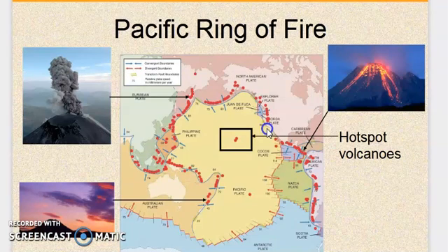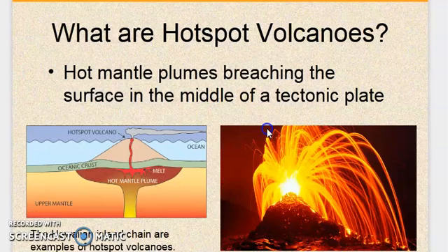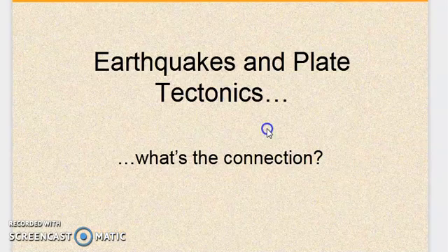Now in the Pacific Ring of Fire, somewhere you will find these red dots, and these are called the hotspots of the volcano. Hotspots of the volcano means in these particular areas the hot mantle is always trying to come outside, like the Hawaiian volcano. It is an example of a hotspot of the volcano where volcanic eruptions always occur.